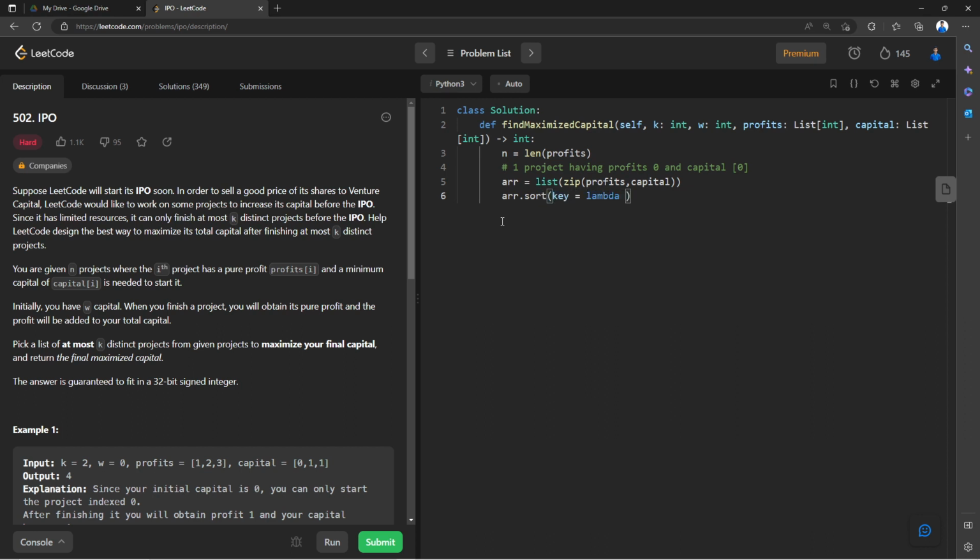I have to sort on the basis of capital in increasing order, right? So I can say lambda x of 1. So x of 1 is nothing but the capital value. So it's going to sort on the basis of capital value in increasing order. Once we sort it, we are going to use our priority queue as well, right? So I can say the priority queue is going to be maxi.